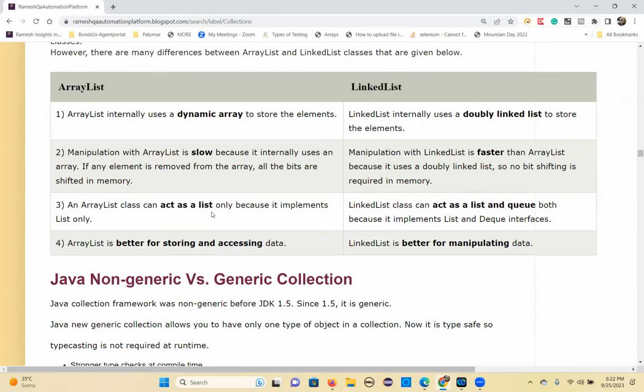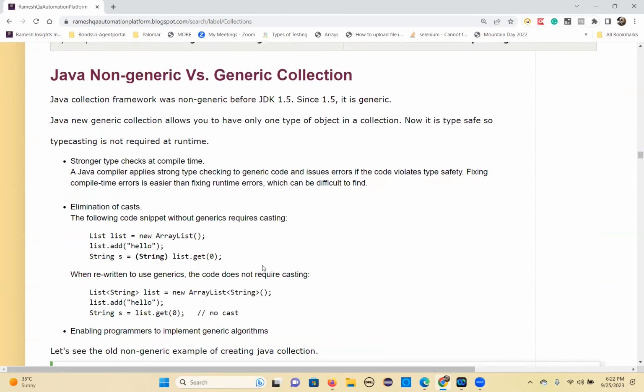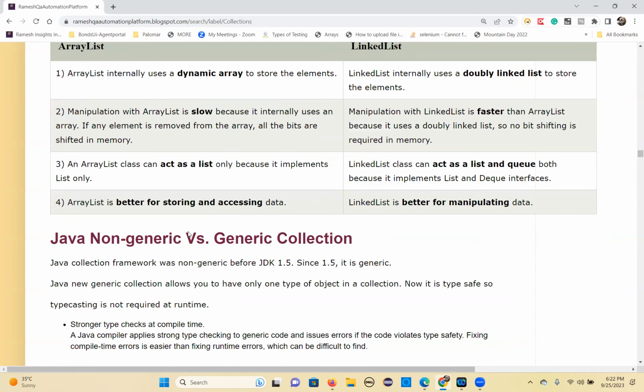And the last one, let's finish this today: the difference between ArrayList and LinkedList. I will stop after this because you won't get much more theory, right? So I'll stop here after this difference. Tomorrow we'll see generics and then the Set interface, those things.